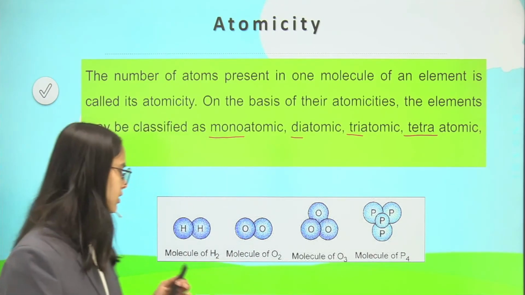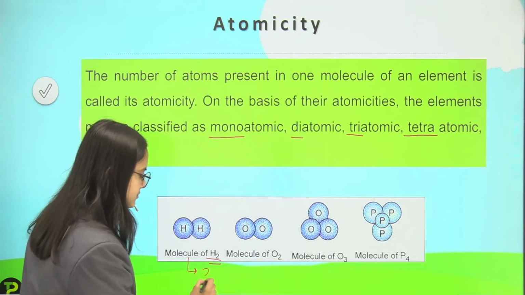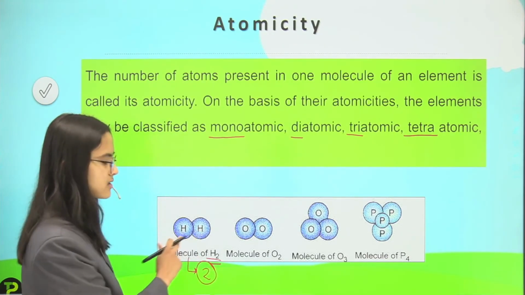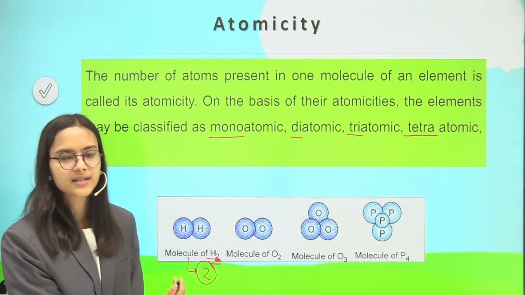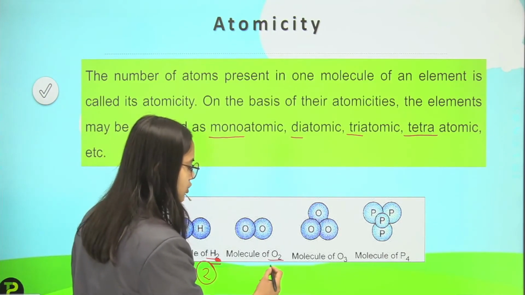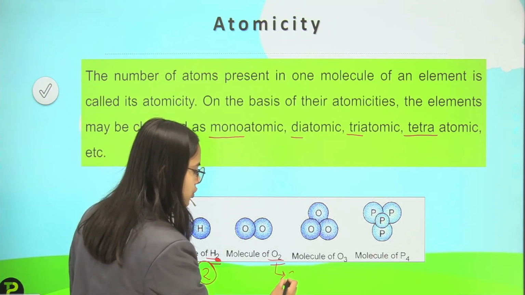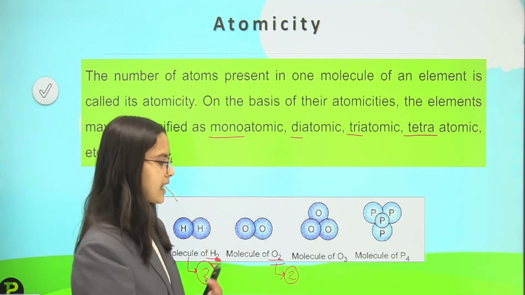If I talk about hydrogen, the molecule has atomicity 2, that is 2 atoms. You can see the subscript sign, that is 2. Talking about the O2 molecule, that again has 2 as atomicity, with one oxygen atom and another oxygen atom attached to each other.